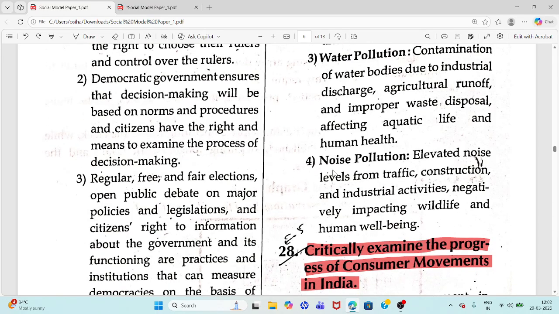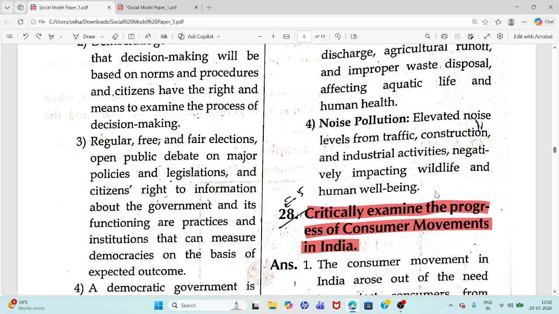Last point, noise pollution: elevated noise levels from traffic, construction, industrial activities.